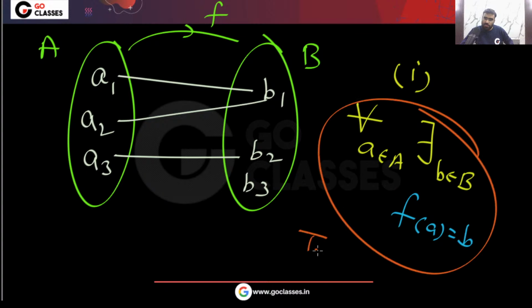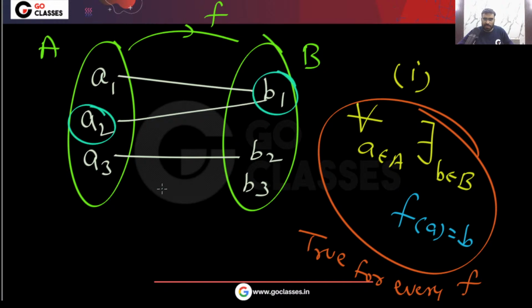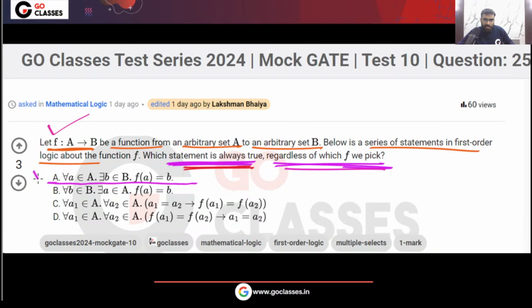This will be true for every function. Whatever f you take, this will be true. For every element, there will be at least one image. Yes or no? You can take whatever element you want, and you can find that there exists an image. Okay, yes or no? So this statement is always true. What about statement number 2?